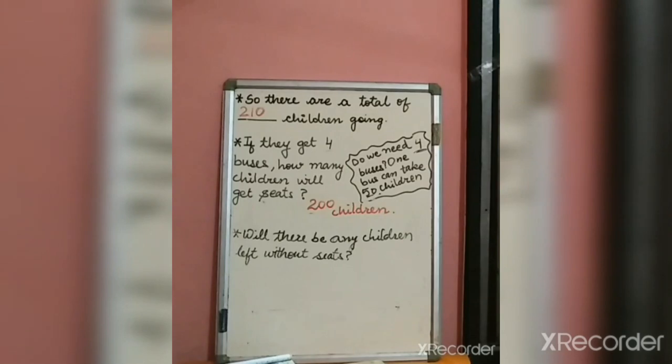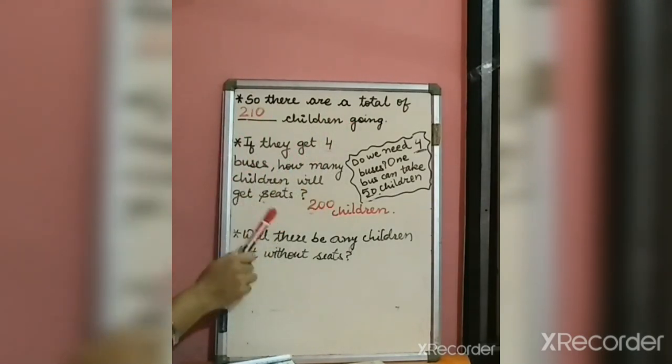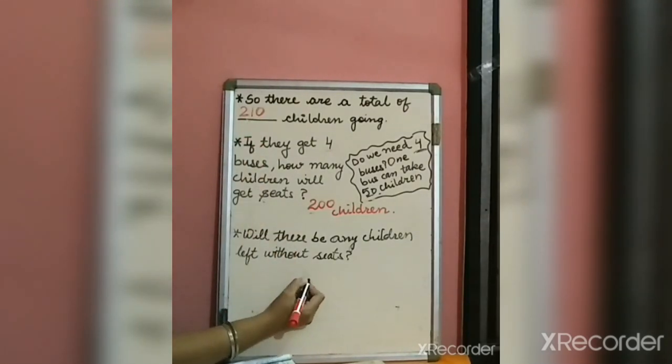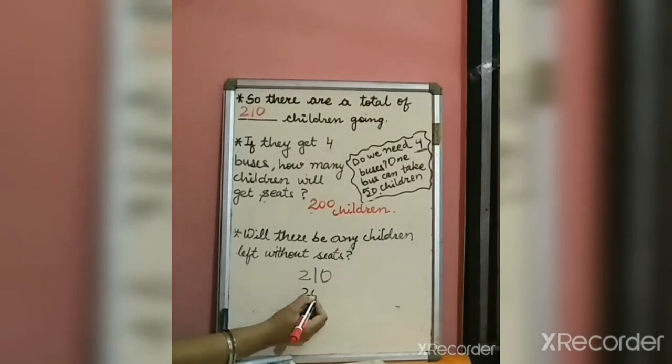The next part is, will there be any children left without seats? See, we have 210 children going for the trip and in 4 buses only 200 children can come. What about the rest of the children? I have 210 children total, but only 200 children can come in 4 buses. So how many children are left?